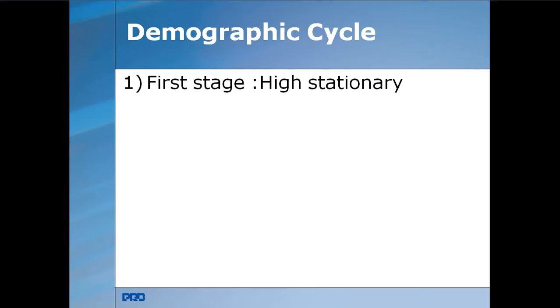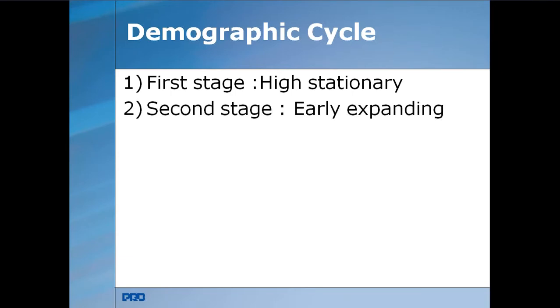The first stage is called high stationary. High stationary means the birth rate is high and the death rate is high. Both of them cancel each other and the population remains stationary.